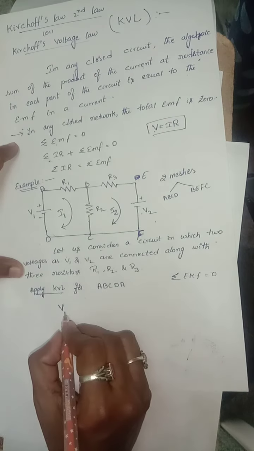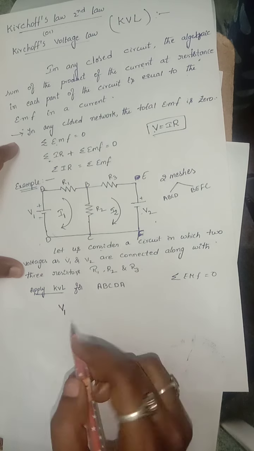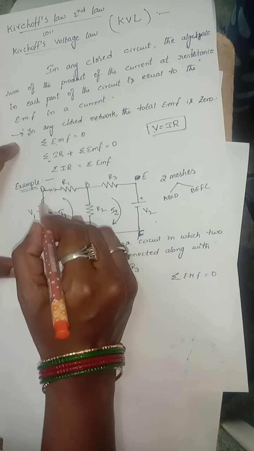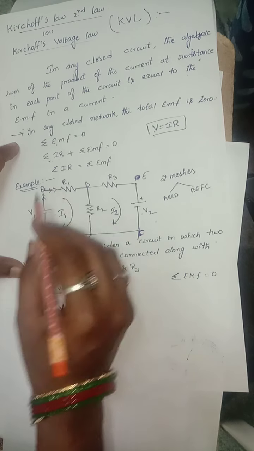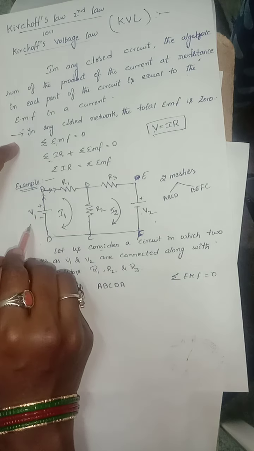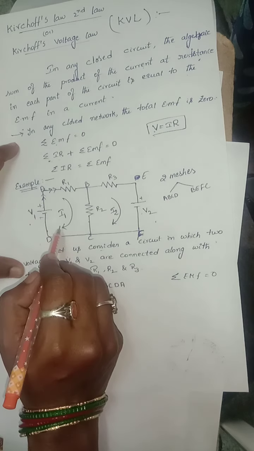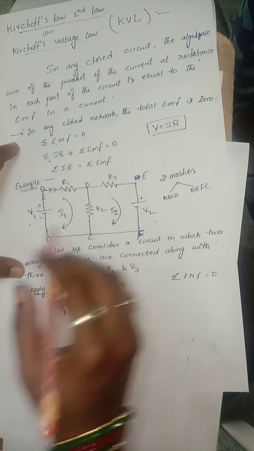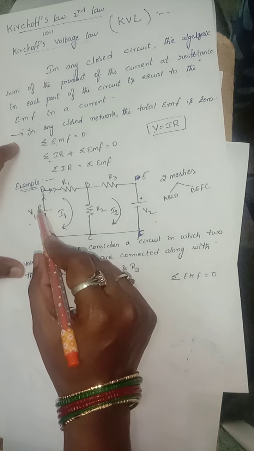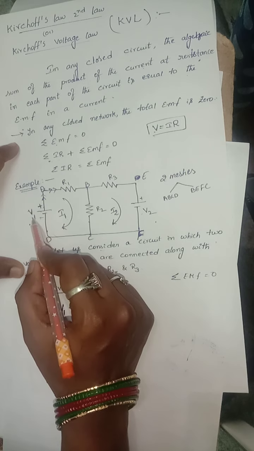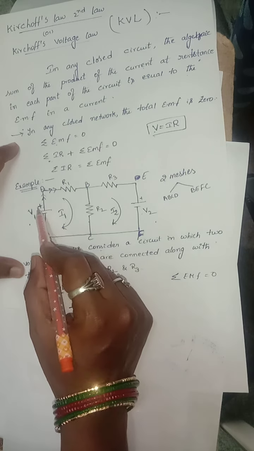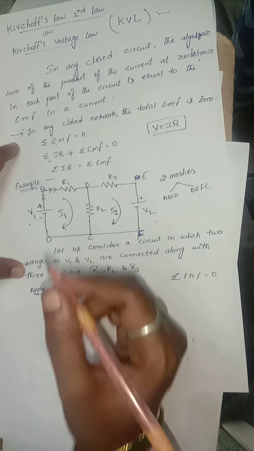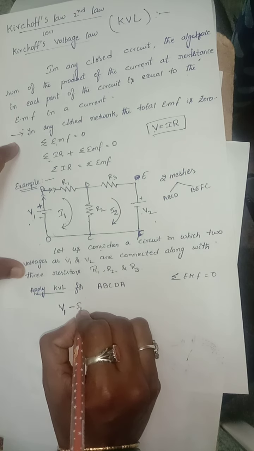Here first V1 is applied. The current is passed from the positive of V1, so we consider it as minus I1. When the current passes from the positive of the voltage, the current is considered as minus I1.